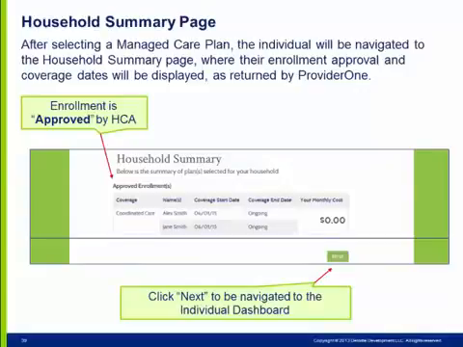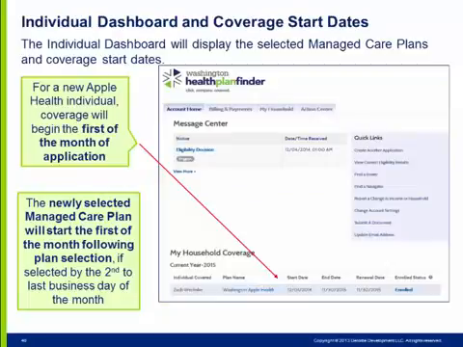Once clicking Next, they will be navigated to their individual dashboard, where all enrollments, coverage, and managed care plans will be displayed. Please note that Apple Health for Kids with premiums, also referred to as CHIP premiums, cannot be paid through Healthplanfinder, and payments will not be displayed on the Household Summary page. Households eligible for Apple Health for Kids with premiums will receive a monthly invoice from the Office of Financial Recovery. The individual will see their enrollment and plan selection is finished.